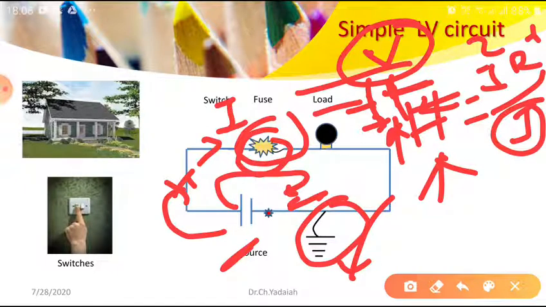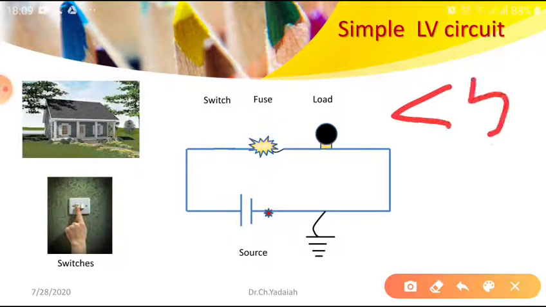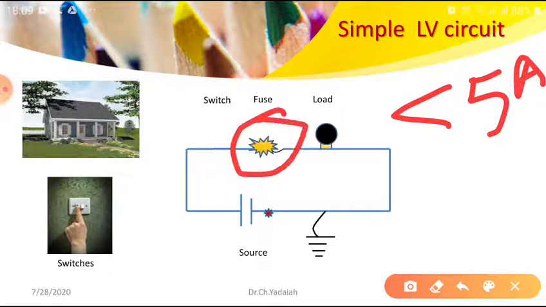This process takes place within microseconds. So this is the basic idea of how an arc is developed in a small circuit. So with less than 5 amperes of current, if I open the circuit, there is a possibility of an arc.